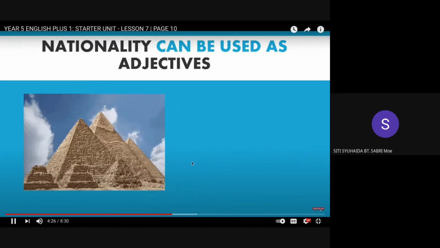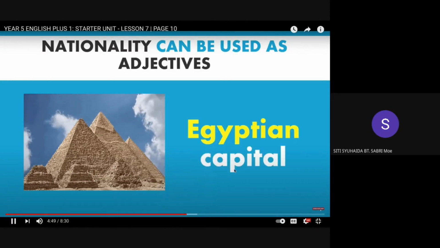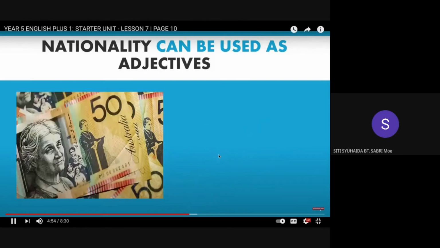Okay, what picture is this? Pyramid. Okay, the pyramid is in Egypt. Okay, in Mesir, Egypt. So Egyptian capital. Capital is ibu negara dia, capital.